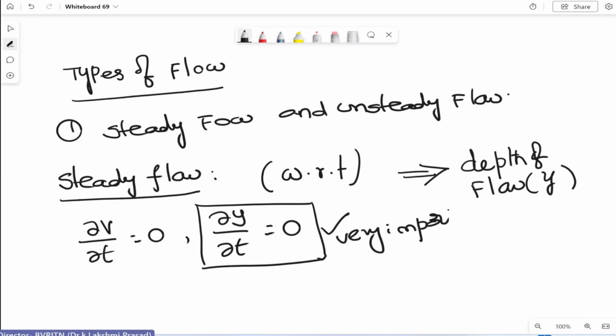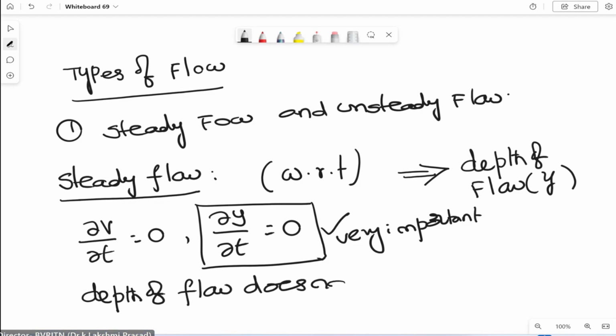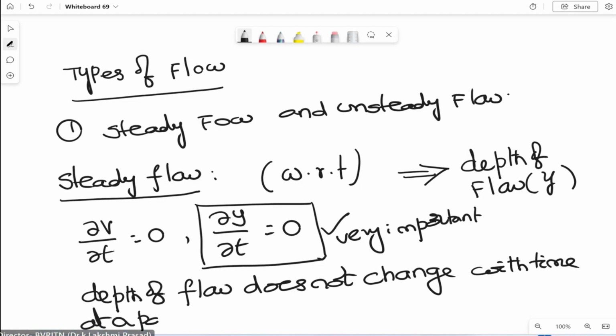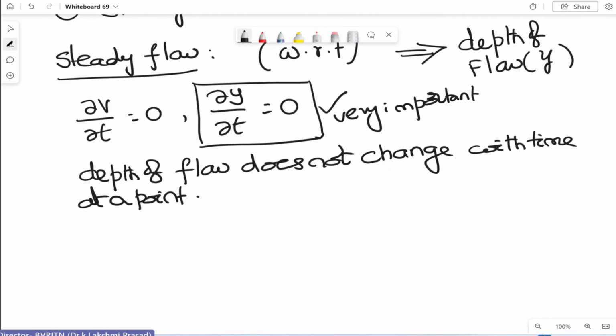This is very, very important. So, what I can write is that the depth of flow does not change with time at a point. This is what we call steady flow.